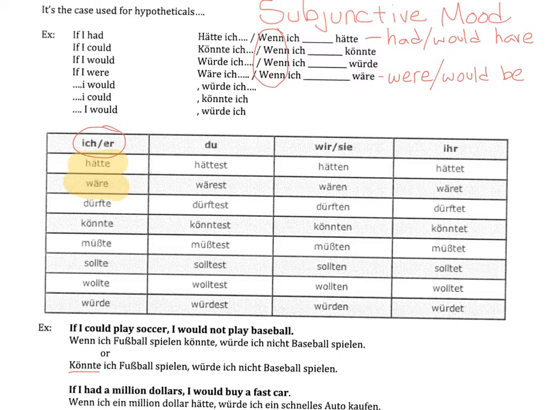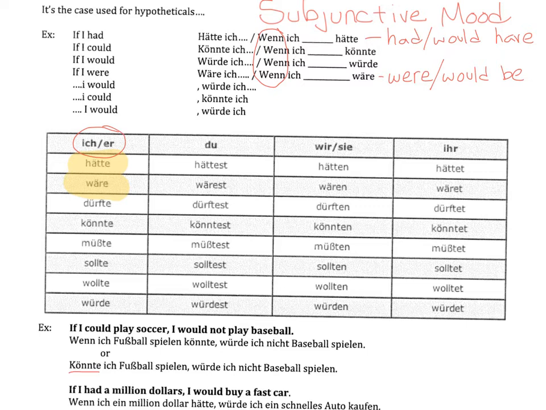Same thing for the sentence below. If I had $1 million, I would buy a fast car. Wenn ich $1 Million hätte, würde ich ein schnelles Auto kaufen. You can choose to again put the verb first. Hätte ich $1 Million, würde ich ein schnelles Auto kaufen.